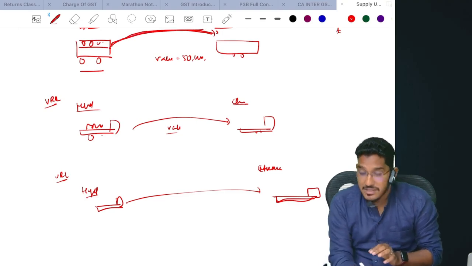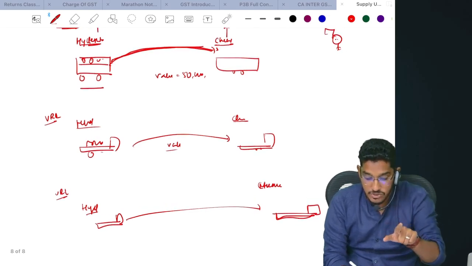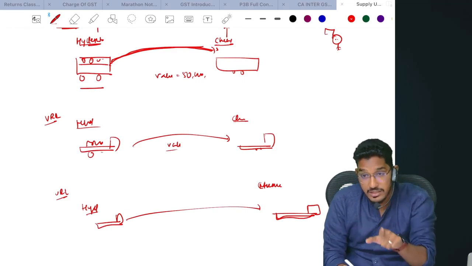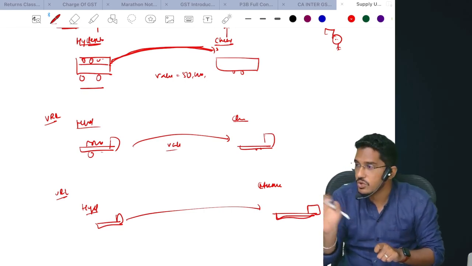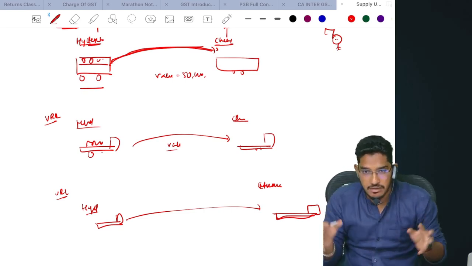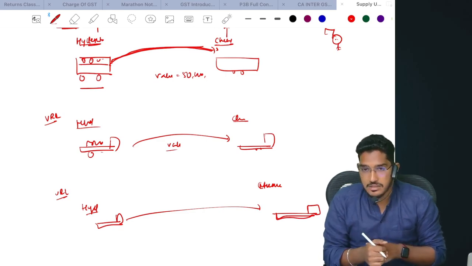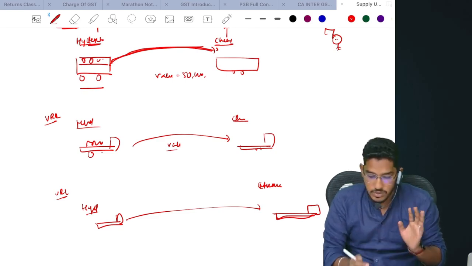But passenger transportation services are there, that is a supply of service. Goods transportation is happening, that is a supply of service. On the truck, repairs will take place, that will be a supply of service. You don't determine the entire value of the truck, the bus, or these conveyances as the value of supply, and don't harass the people. That's what the circular says.